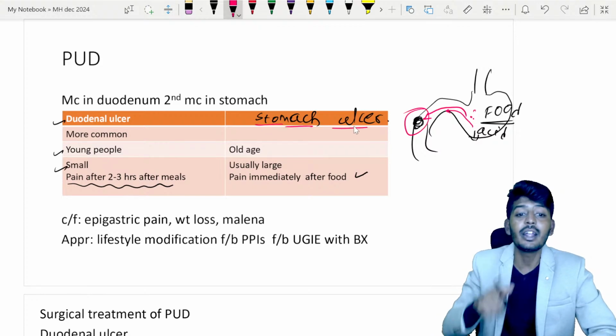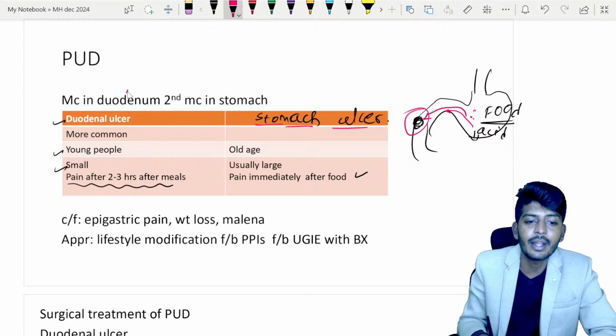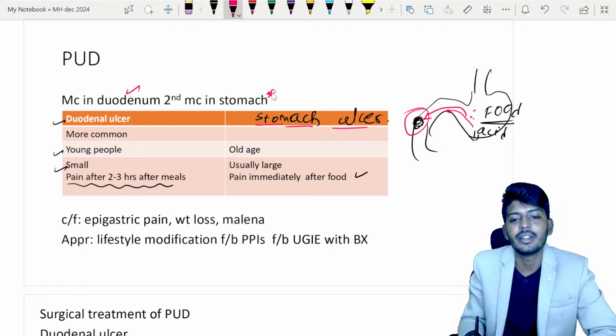And most commonly peptic ulcer is in the duodenum. Second most common is in the stomach.